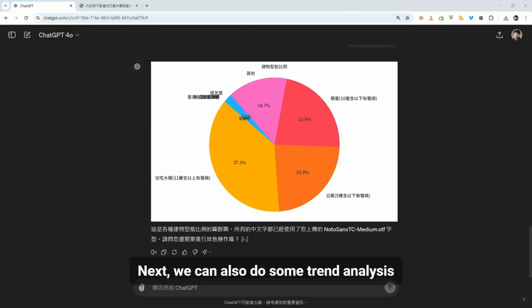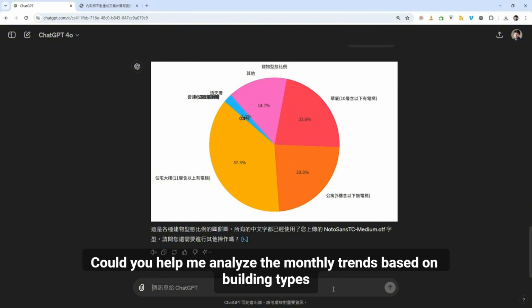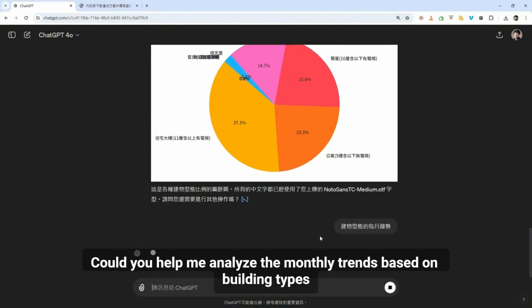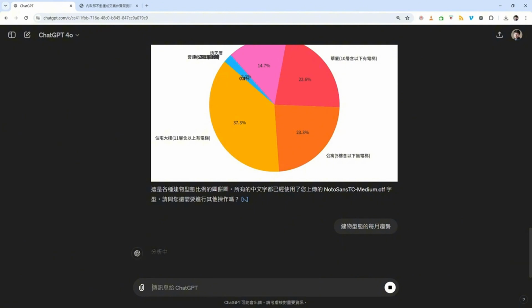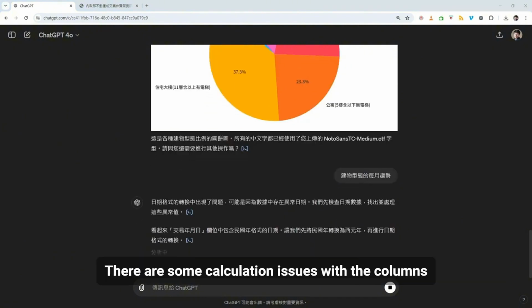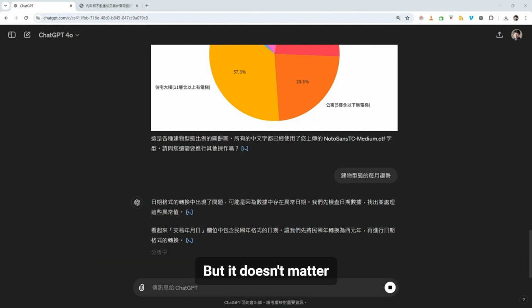Next, we can also do some trend analysis. Could you help me analyze the monthly trends based on building types? In the process, there are some calculation issues with the columns, but it doesn't matter, he will automatically help you convert. Just need to wait a little longer.